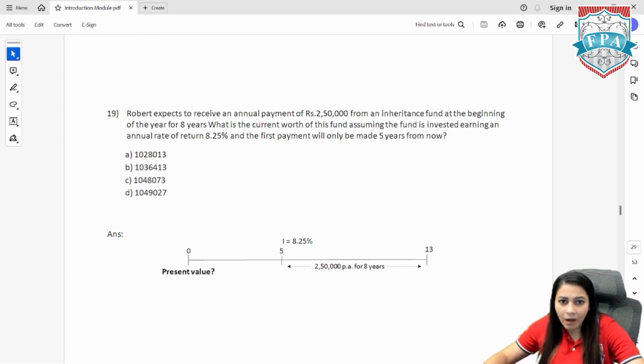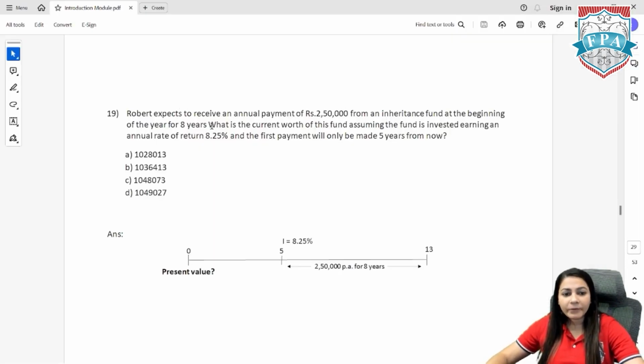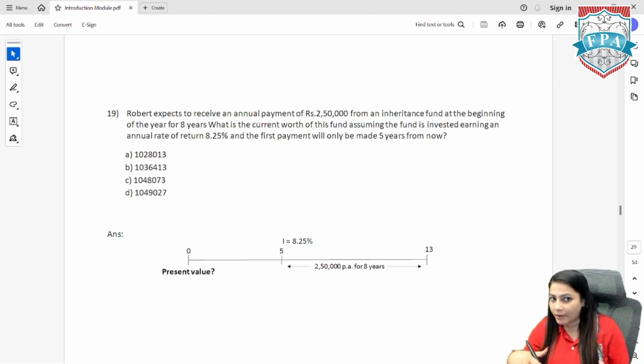Now there is a lot of data, so let's just first try and make a timeline. So question 19. Robert expects to receive an annual payment of 2,50,000. Annual payment means every year you will receive the same amount of money. That means this is my PMT. From an inheritance fund. That means Robert is getting an inheritance fund, meaning from his, let's say for example, parents or grandparents.